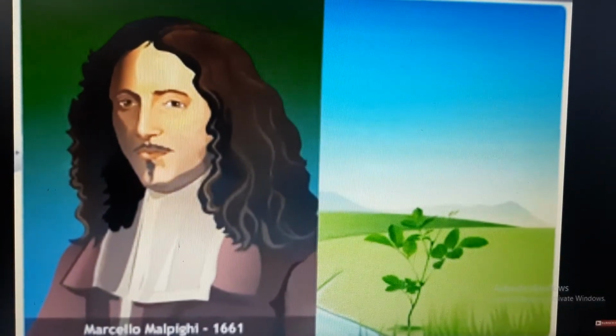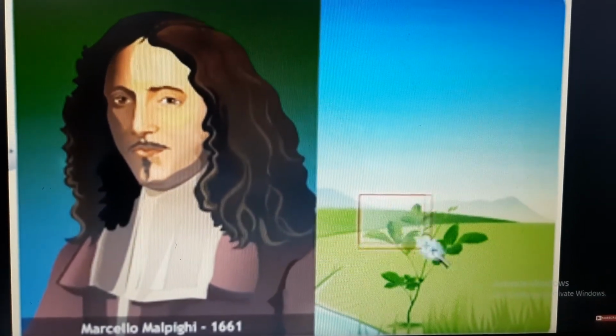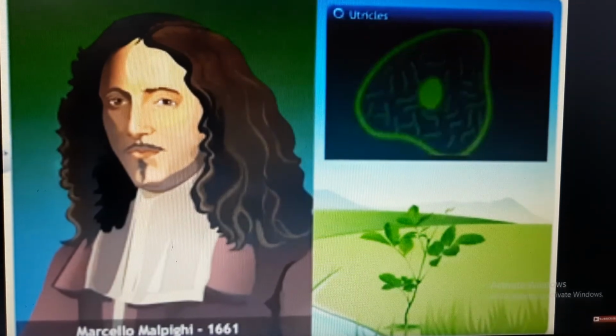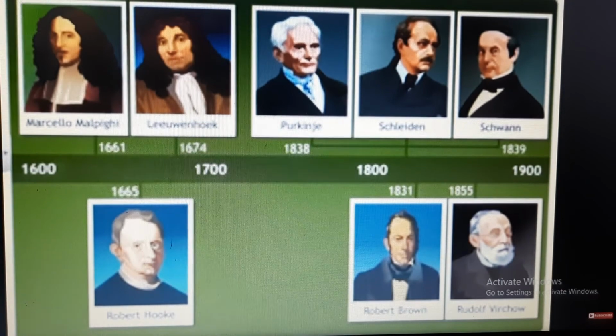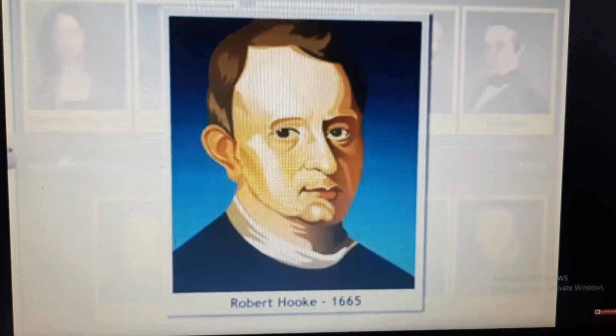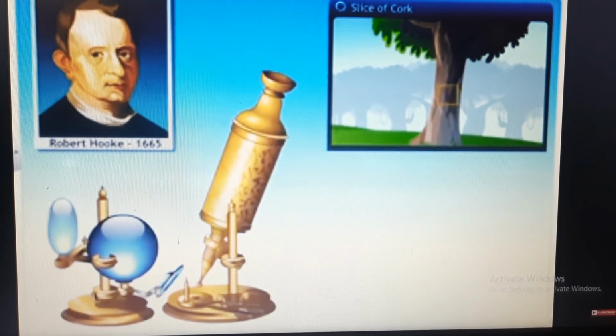Marcello Malpighi, a microscopist, proposed that plants are made of tiny structural units called utricles. In 1665, Robert Hooke, an English scientist, looked at a thin slice of cork through a compound microscope.